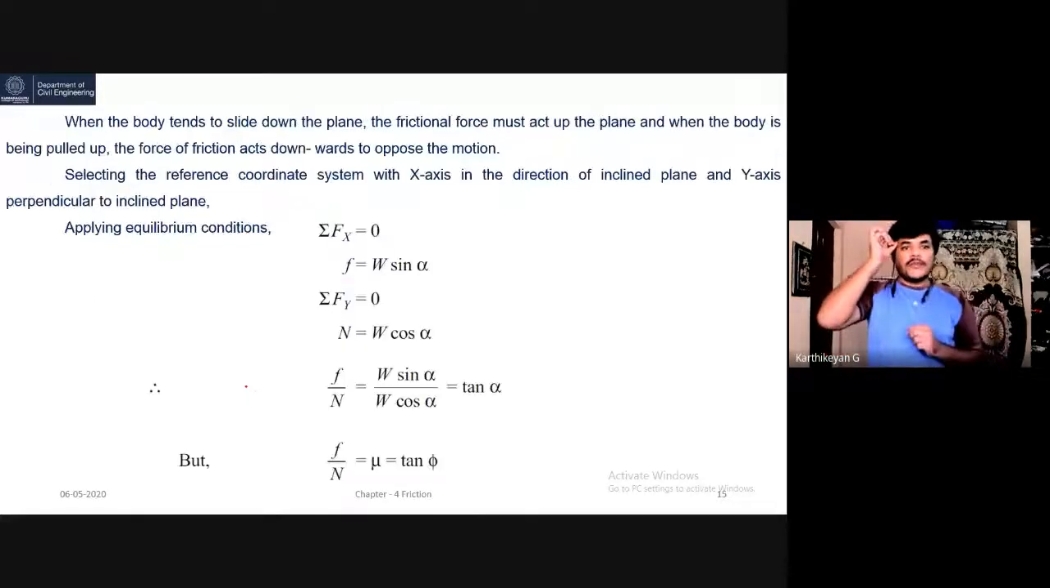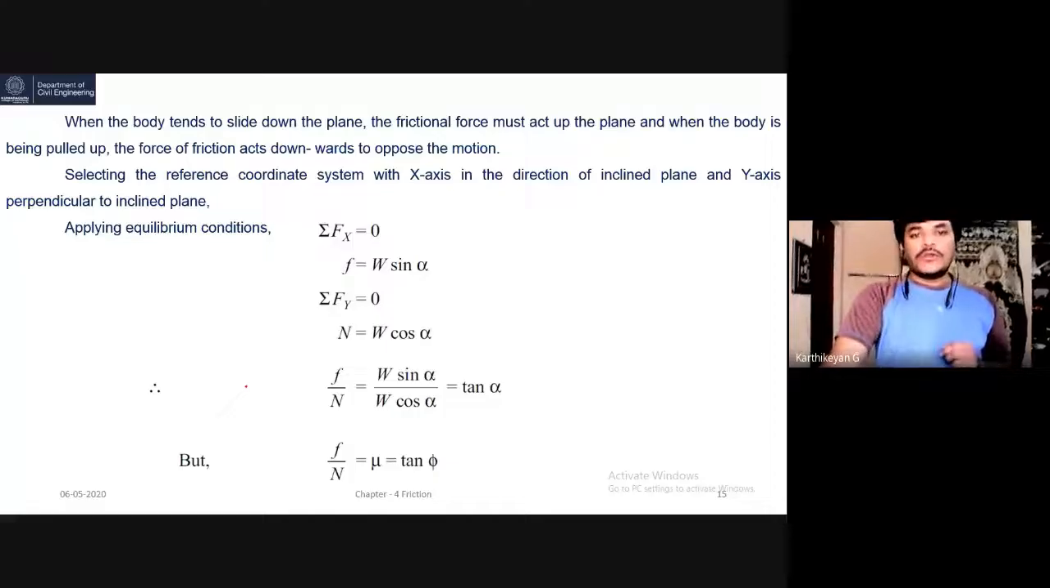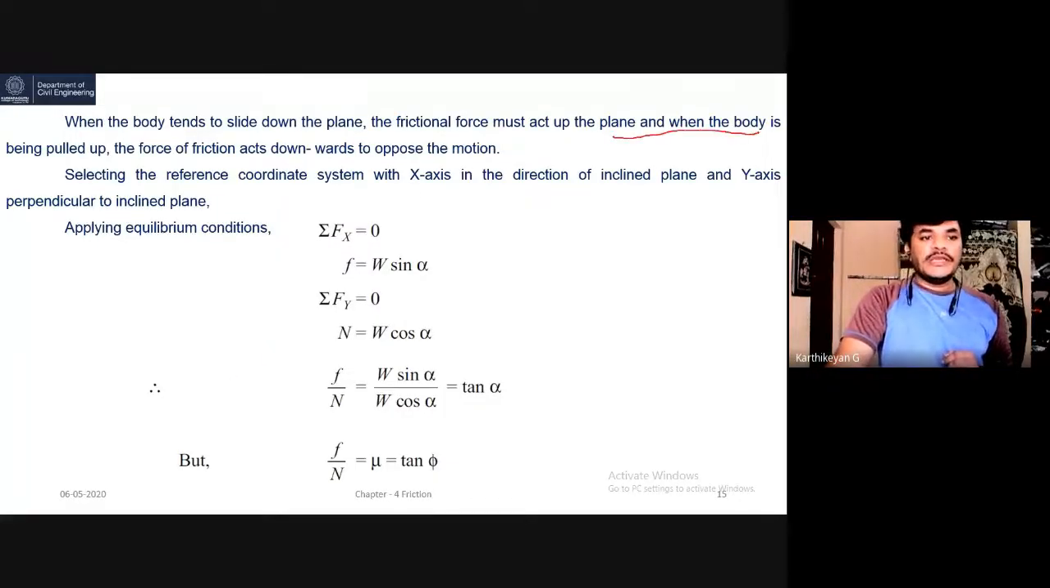Next, when the body tends to slide down the plane, the frictional force must act up the plane, and when the body is being pulled up, basically because of gravitation, if the vehicle is placed on the inclined surface, it automatically goes down. So we need to pull the body or keep the object in an equilibrium position. We need to apply some force and understand the angles. When being pulled, the force of friction acts downwards, opposite to the motion.